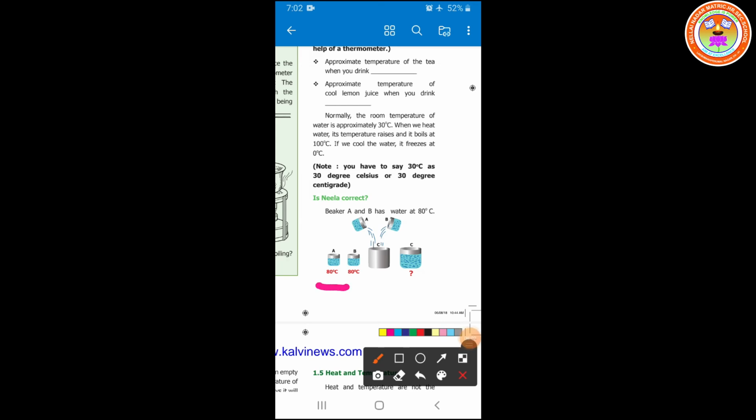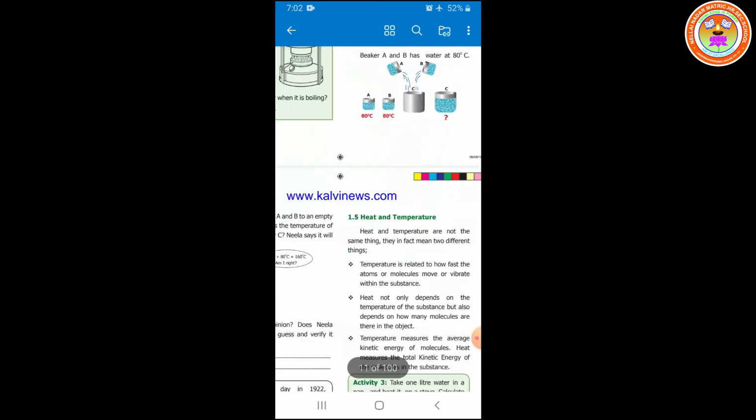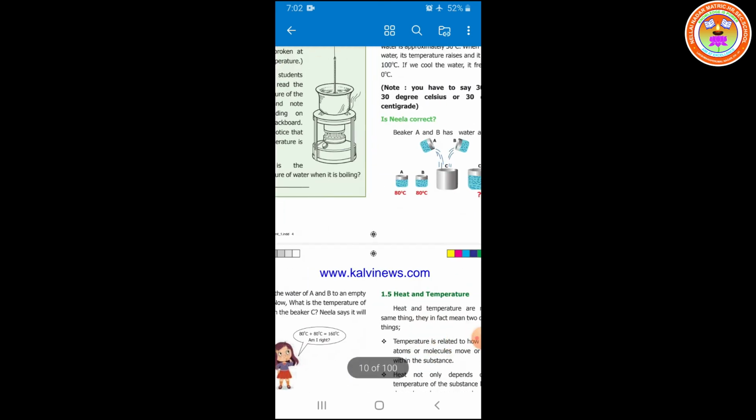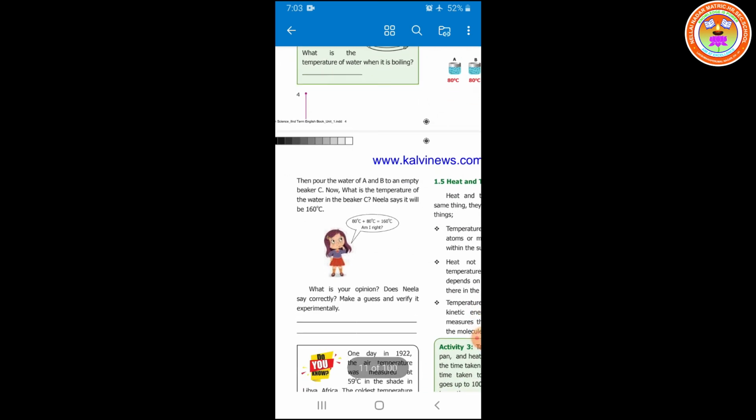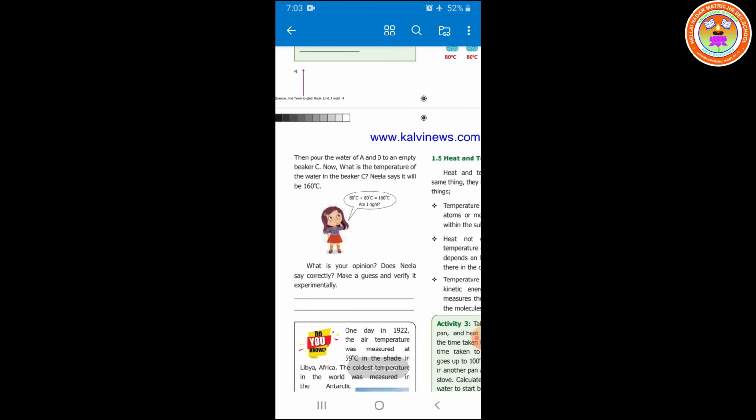Beaker A has water at 80 degrees Celsius. Beaker B also has 80 degrees Celsius. What we are doing here is mixing the water from both A and B into another beaker, which is C. We pour the water from A and B into an empty beaker C. Now what is the temperature of the water in beaker C?